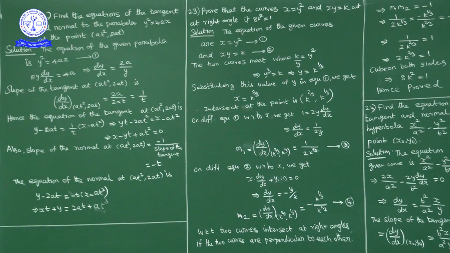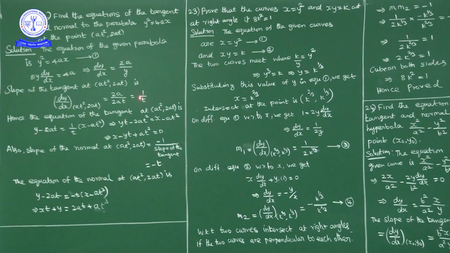Now the question is to find the equation of tangent and normal to the parabola y² = 4ax at the point (at², 2at). By differentiating with respect to x, the given curve y² = 4ax gives 2y dy/dx = 4a. So dy/dx = 2a/y. So the slope of the tangent at the point (at², 2at) is dy/dx there, that is 2a divided by the ordinate 2at. 2a and 2a cancel, giving 1/t.